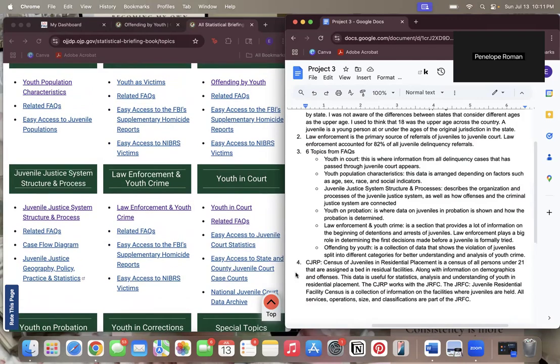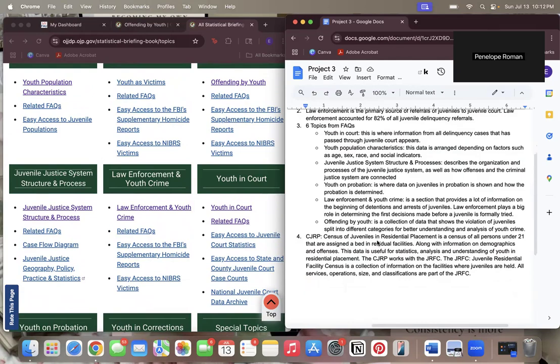So the CJRP is a census of juveniles in residential placement, and it is of all persons under 21 that are assigned a bed in residential facilities, along with information on demographics and offenses. This data is useful for statistics, analysis, and understanding of youth in residential placement. The CJRP works with the JRFC.